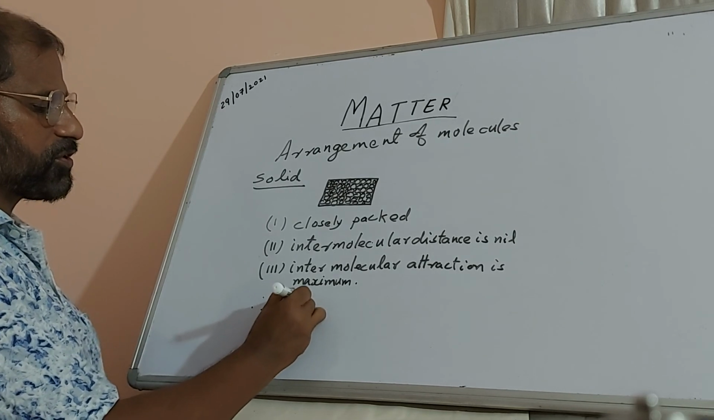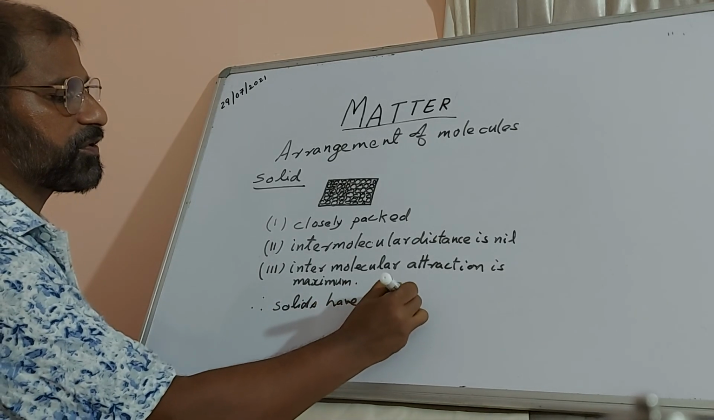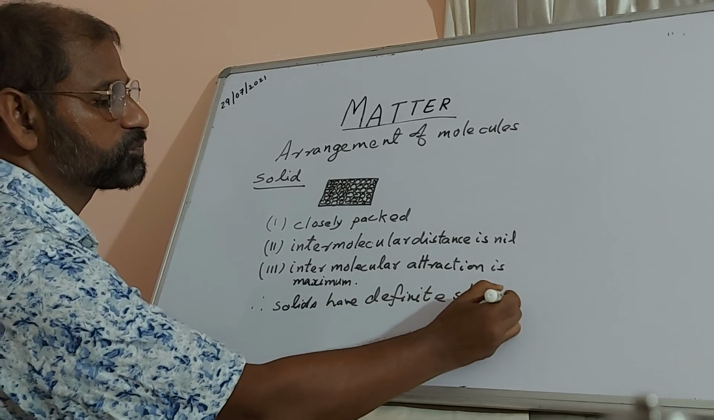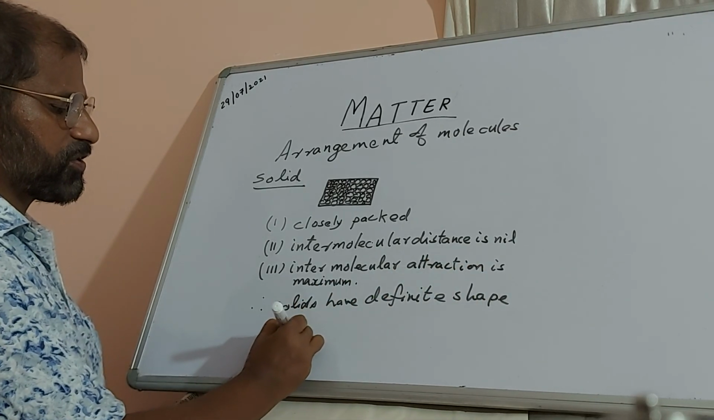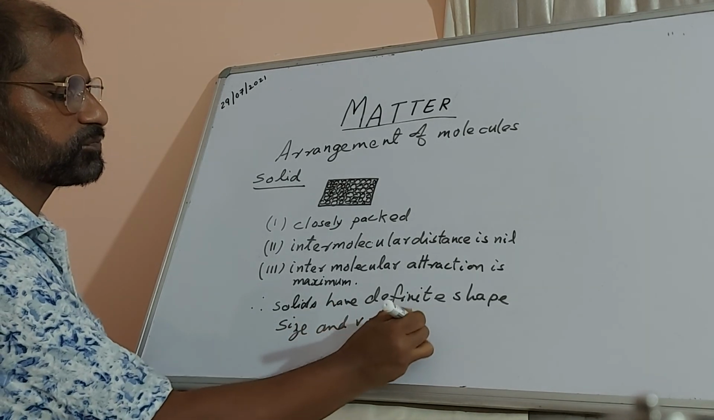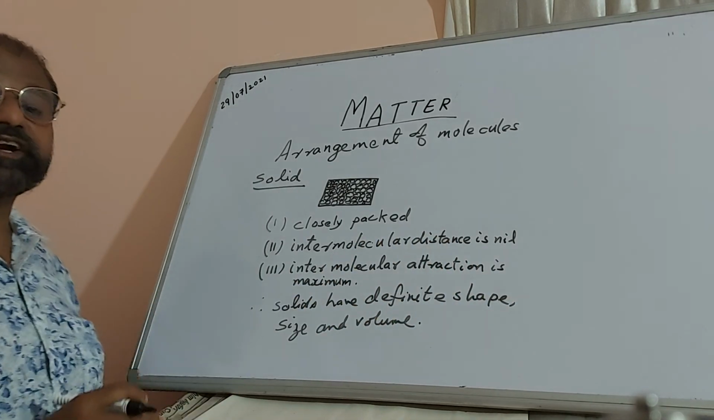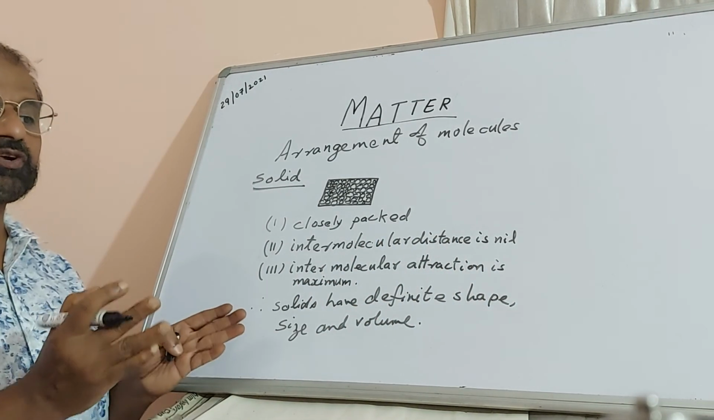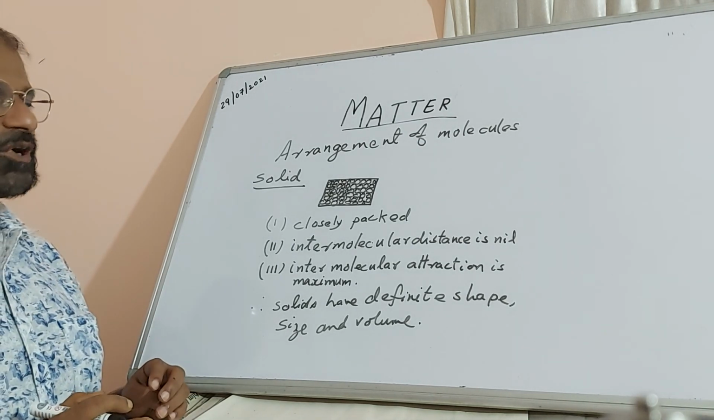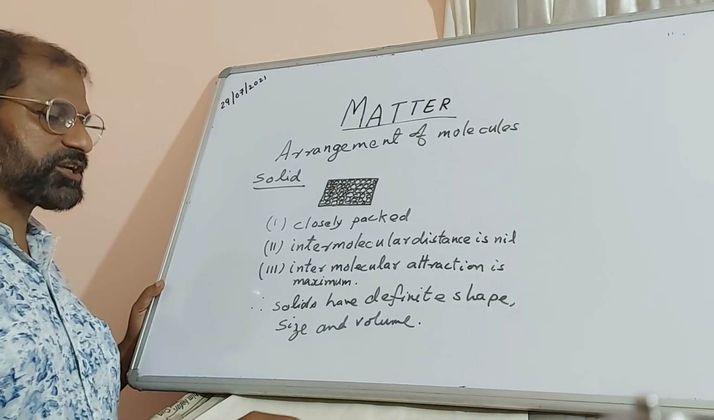Therefore, solids have definite shape, size and volume. So when you take a solid, it has got a definite shape. If you see a desk, it has got a shape. If you take a bench, it has got a shape. If you take a board, it has got a shape. If you take a duster, it has got a shape.